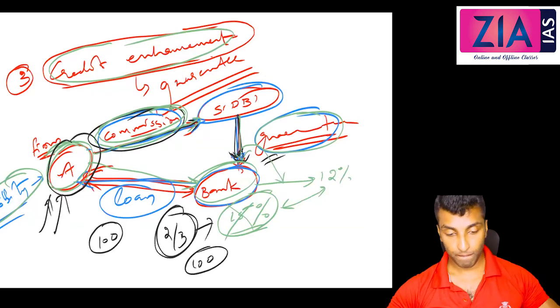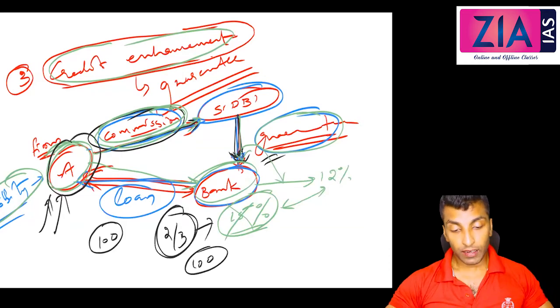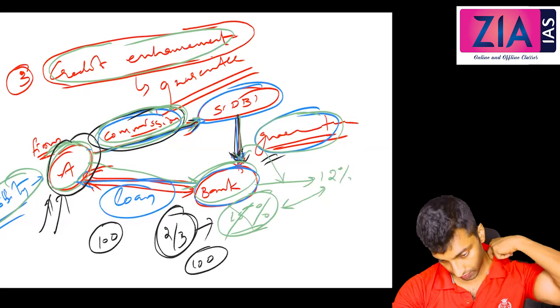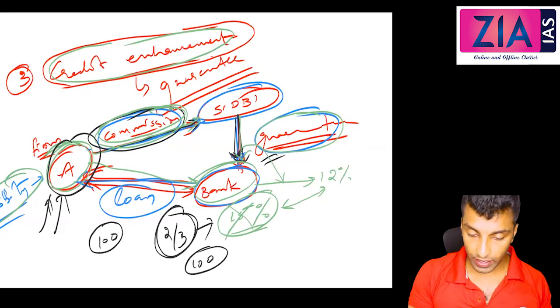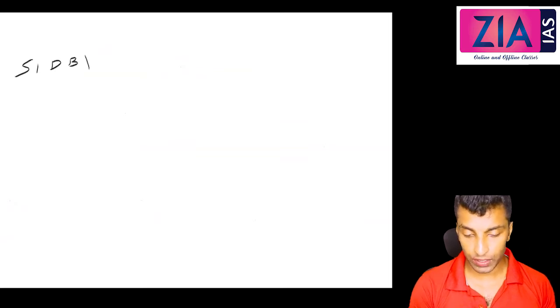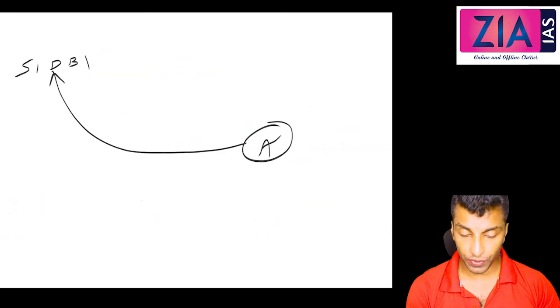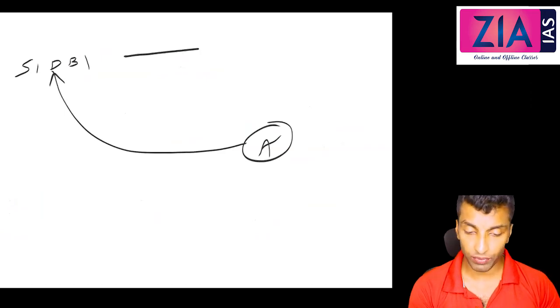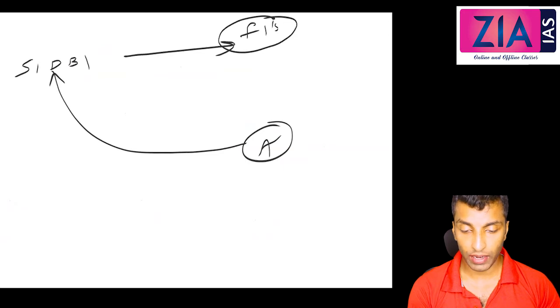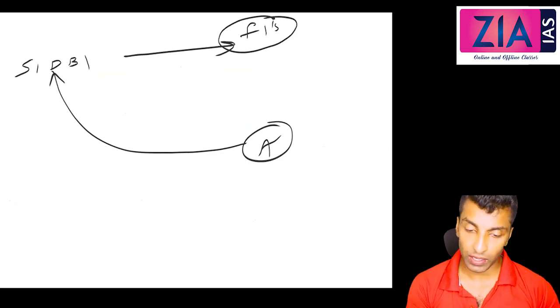Sir, please explain refinance. Yes. Refinance means, taking SIDBI again, the firm cannot go and directly get funds from SIDBI. So SIDBI will give money to financial institutions and ask them to lend to particular sectors.